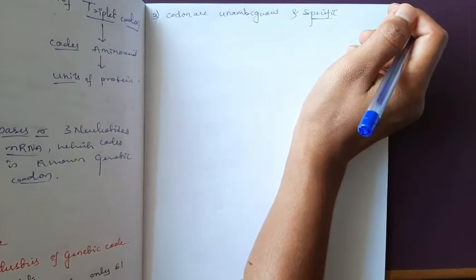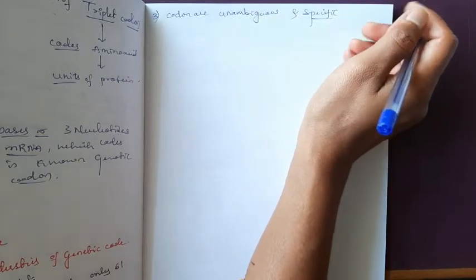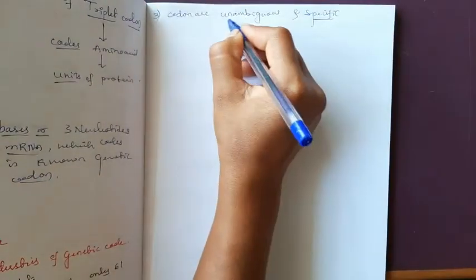One codon codes for only one amino acid, which means it is very accurate and specific.